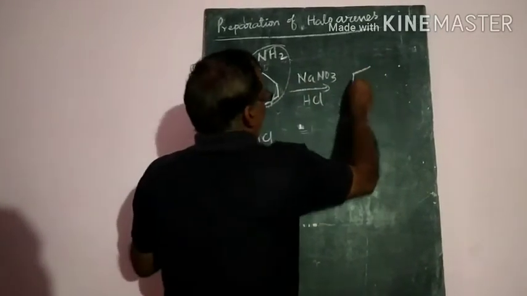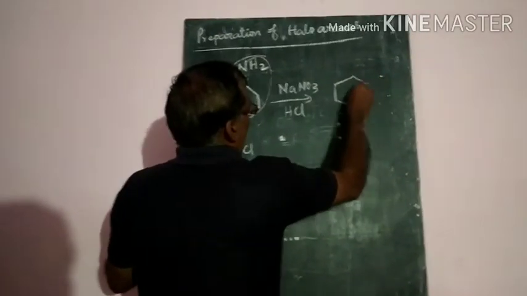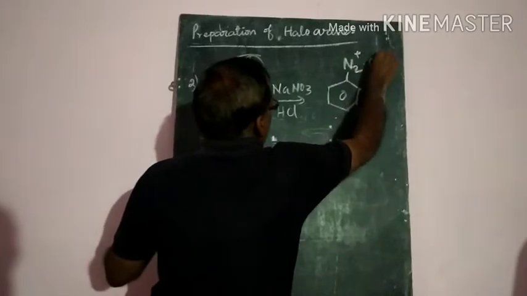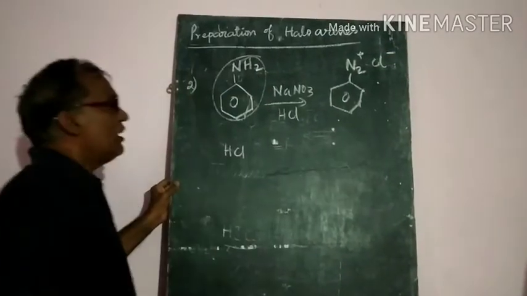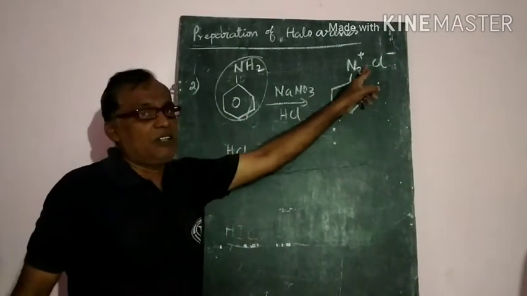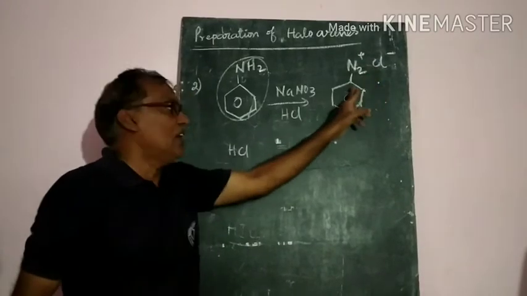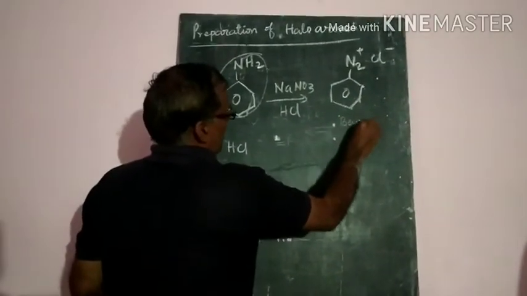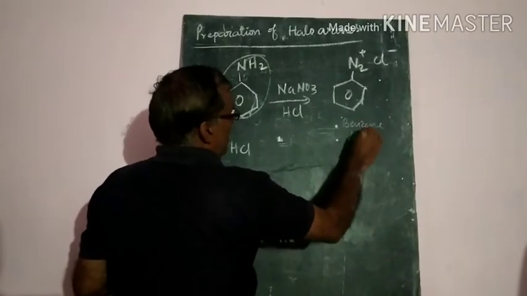This primary amine is converted into a salt, N2+ Cl-. That is called the diazonium salt. So the benzene diazonium salt will be formed. So this reaction is more important.